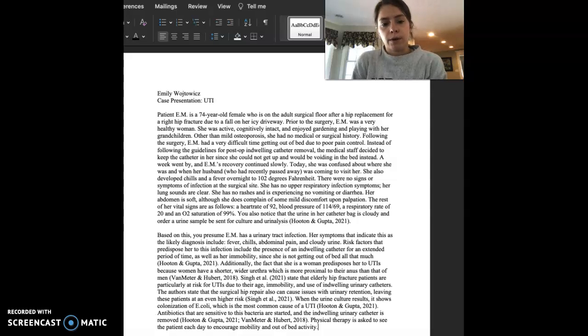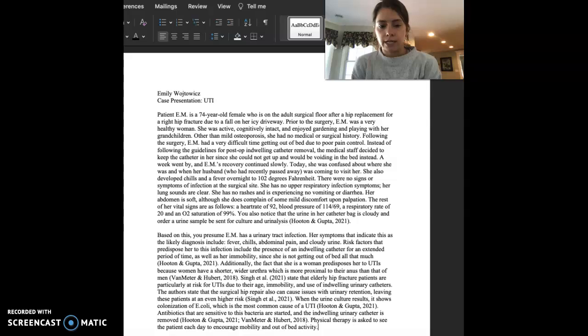Today, she was confused about where she was and when her husband, who had recently passed away, was coming to visit her. She also developed chills and a fever to 102 degrees Fahrenheit overnight. There were no signs or symptoms of infection at the surgical site. She has no upper respiratory infection symptoms. Her lung sounds are clear. She has no rashes and is experiencing no vomiting or diarrhea. Her abdomen is soft, although she does complain of some mild discomfort upon palpation.